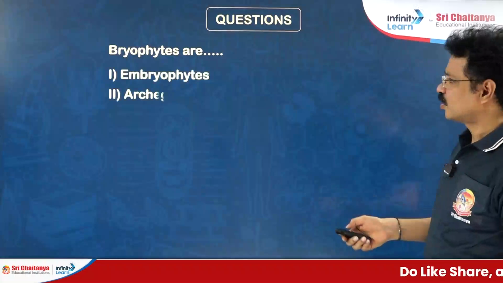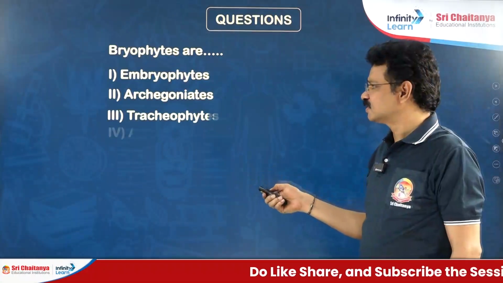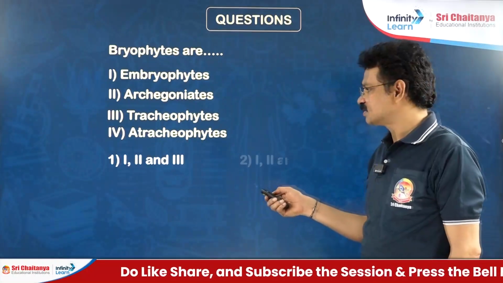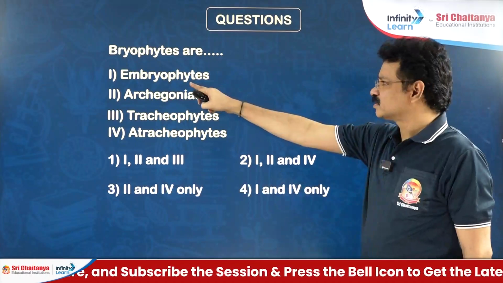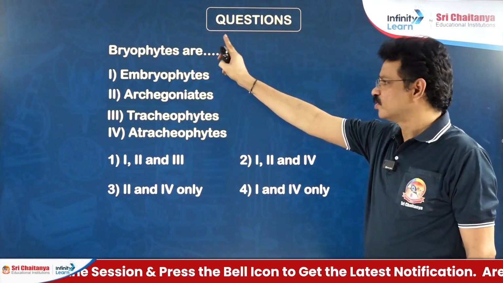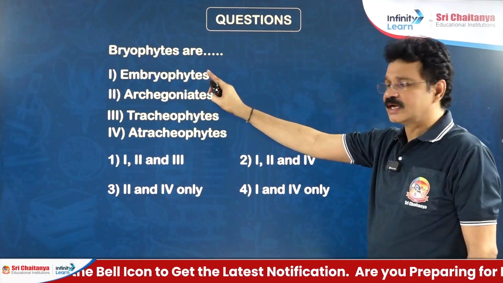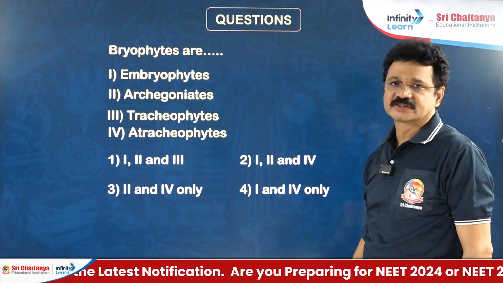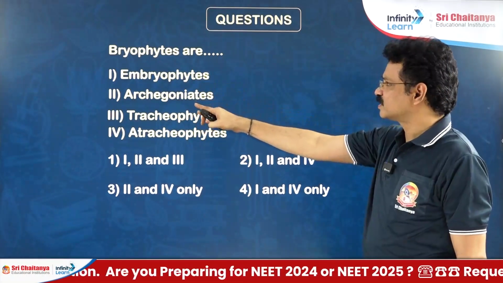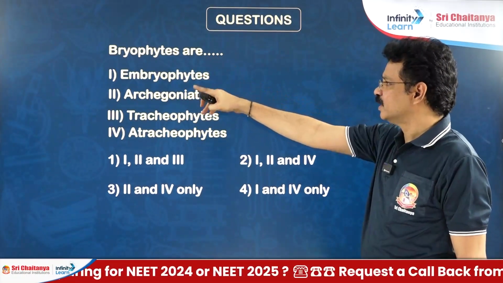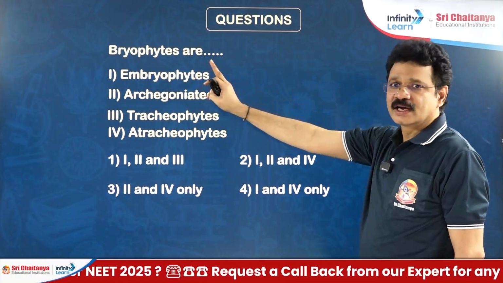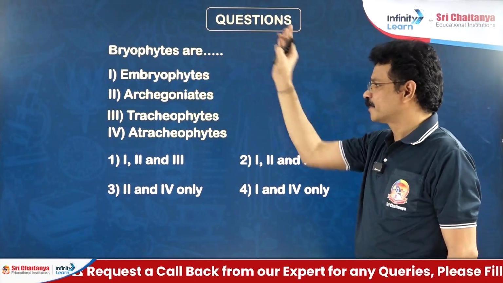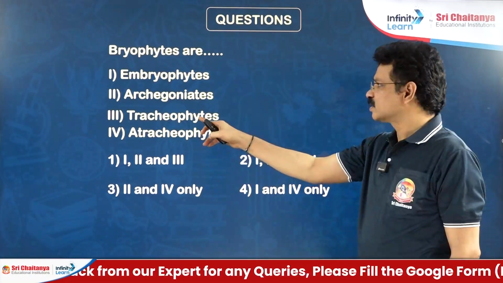Read this question. Bryophytes are embryophytes, archegoniates, tracheophytes, atracheophytes. Due to the formation of embryo, it is an example for embryophyte. Archegonia are there. For the first time, archegonia formation occurs in bryophytes. Both embryo and archegonia are first developed in bryophytes. Hence we can say the first embryophytes and first archegoniates are bryophytes. There are no vascular tissues in bryophytes.